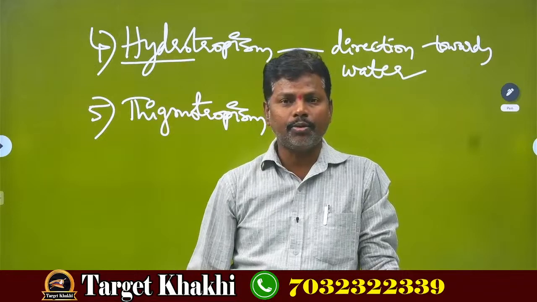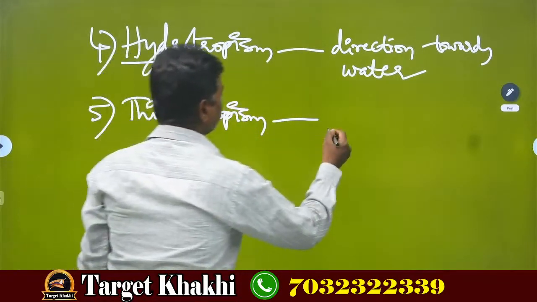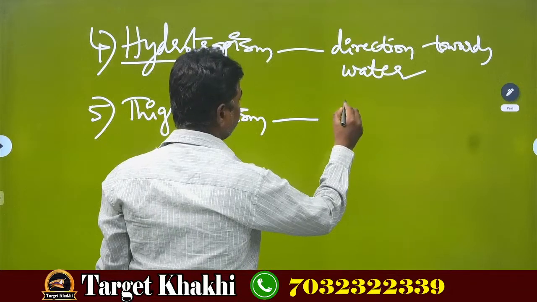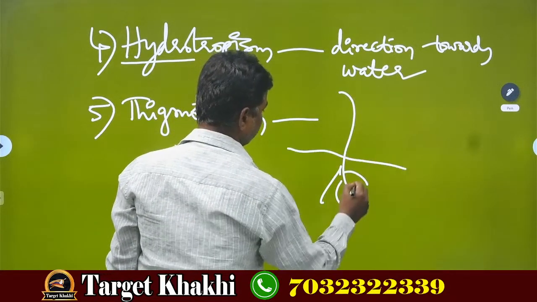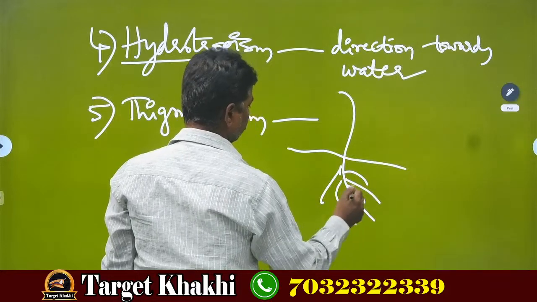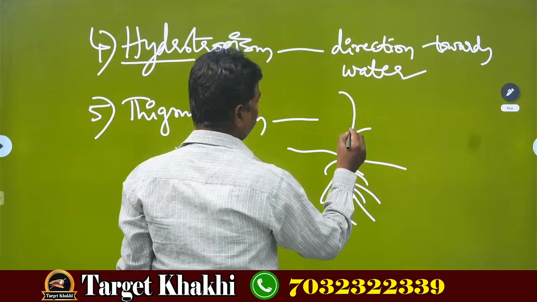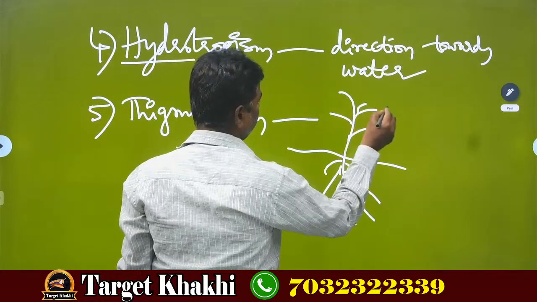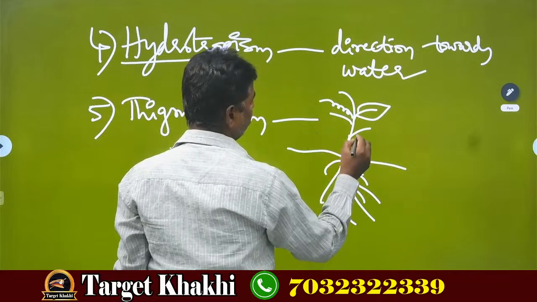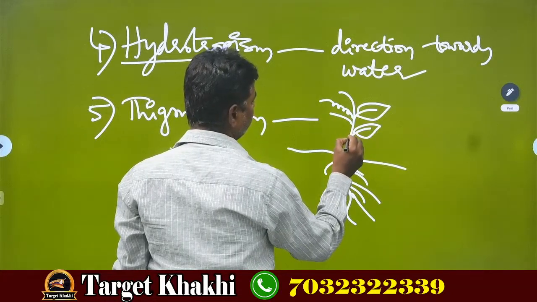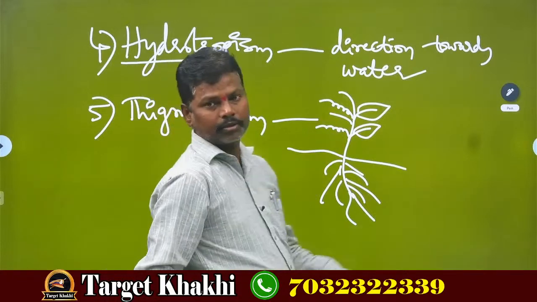Generally we see them in gourds. I am drawing the diagram. This is a plant. One side a leaf will be there, another side a tendril. These are called tendrils.